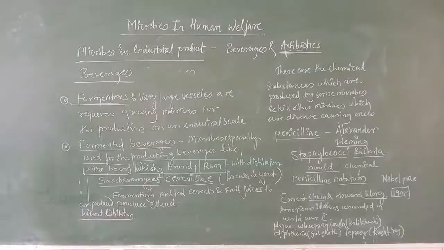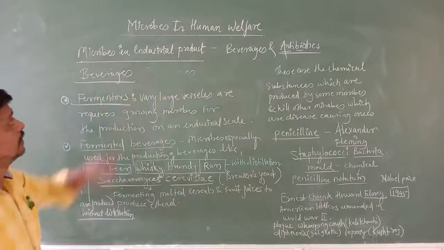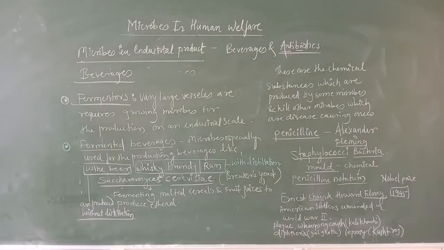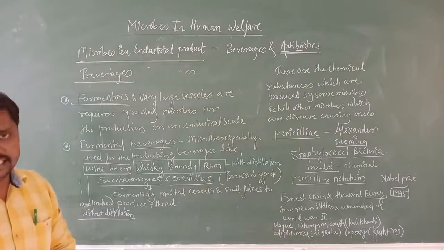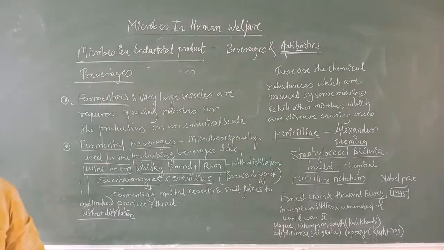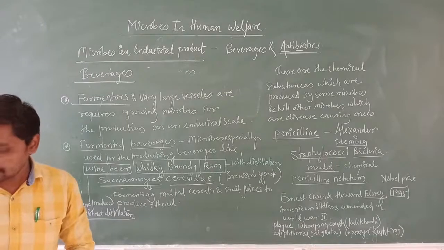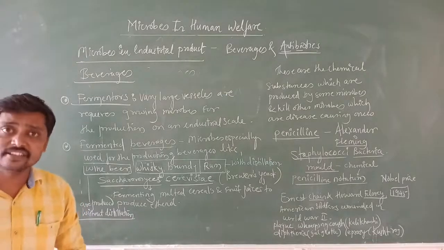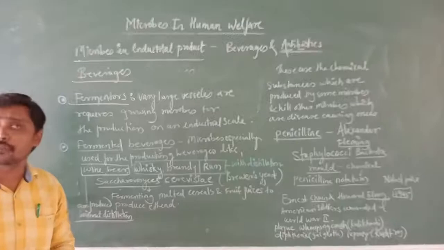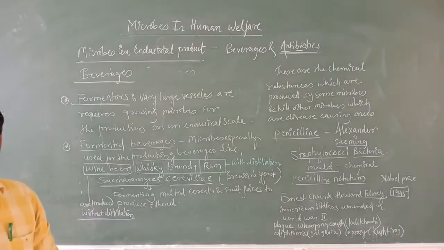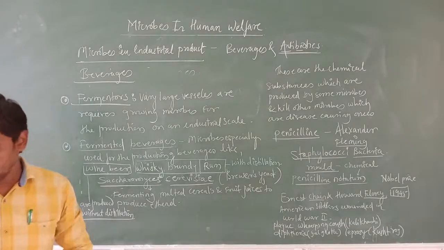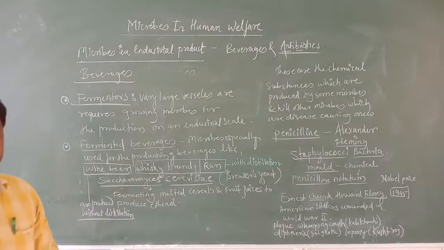Now today we are going to study microbes in industrial products. Let us start. Even in industry, microbes are used for the production or synthesis of a number of products that are valuable to human beings.